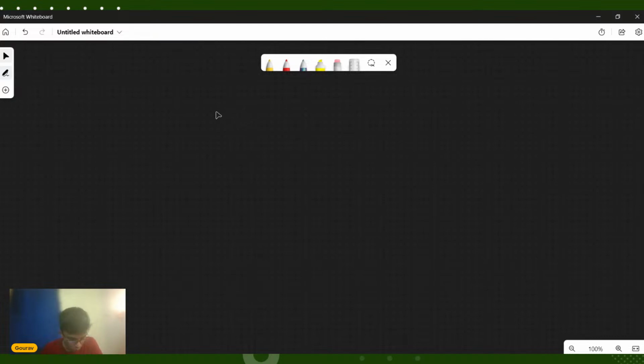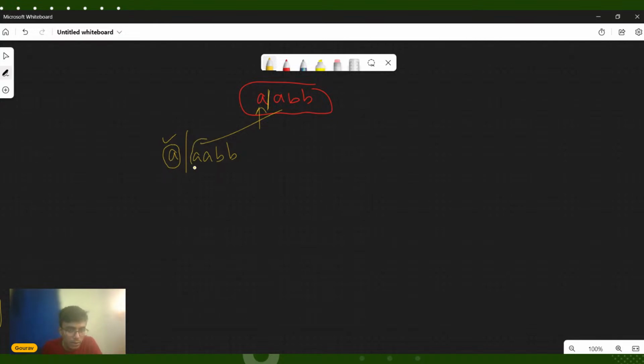So let's say our string is AABB. We want to apply some sort of recursion here. Let's say I am standing on this index. Now I put a partition here, after the first A. I am able to put a partition here because this is a palindrome. Now I will recursively call the function for the remaining part, ABB, and I would like to know whether, if I put a partition here, it is possible to further partition the remaining string in such a way that every component is a palindrome.